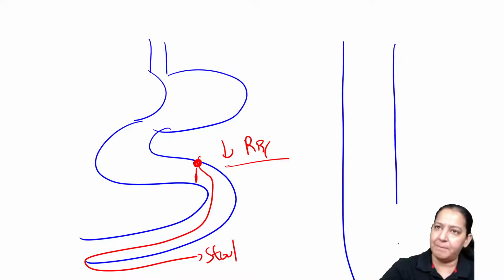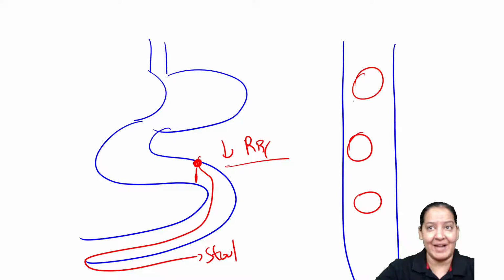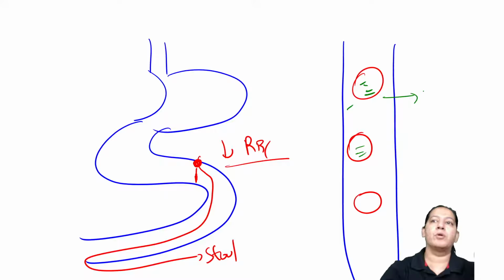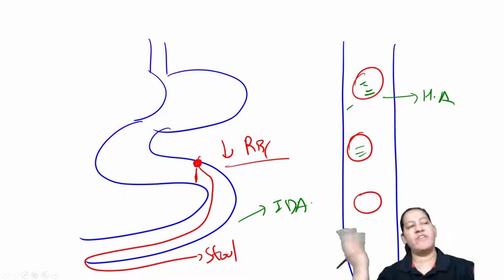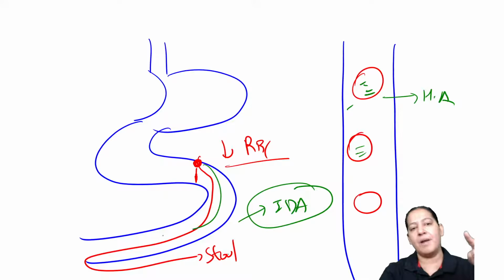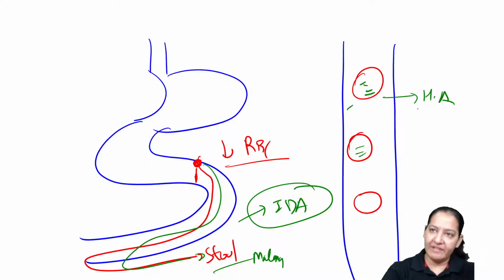The second way is in the blood vessel. These are the RBCs, and the parasite enters inside the RBC and causes rupture of the RBC. This is known as hemolytic anemia, and the other anemia will be iron deficiency anemia. So two types of anemia can be caused by parasites. Some cause iron deficiency anemia by blood loss in the stool, and the patient will have melena, that is, blood in stool. Some parasites enter the RBC and cause rupture, causing hemolytic anemia.